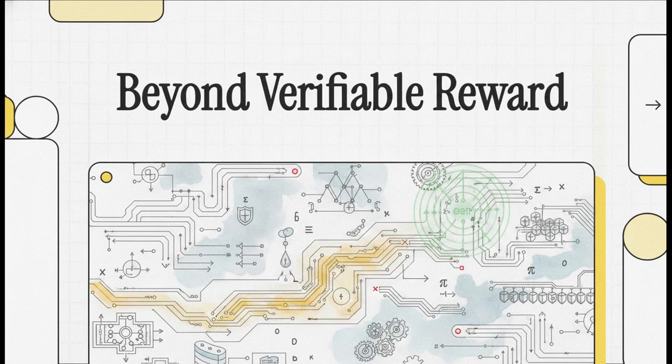Today, we're putting on our systems engineering hats and taking a really rigorous architectural look at a massive structural blind spot in modern AI. Specifically, we're digging into why verifiable reward pipelines, the exact systems driving all these wild breakthroughs in machine mathematics and reinforcement learning, are actually structurally blind to security. If you've ever sat there wondering why a mathematically perfect model still somehow gets breached in production, well, this is exactly why. We're going to break down the Beyond Verifiable Reward white paper. It's an absolutely fascinating analysis of the security layers sitting right underneath machine mathematics.